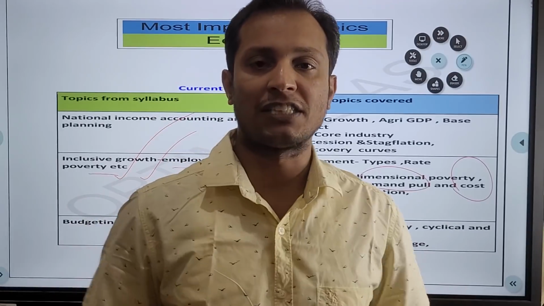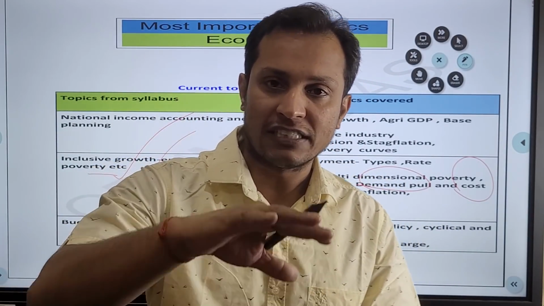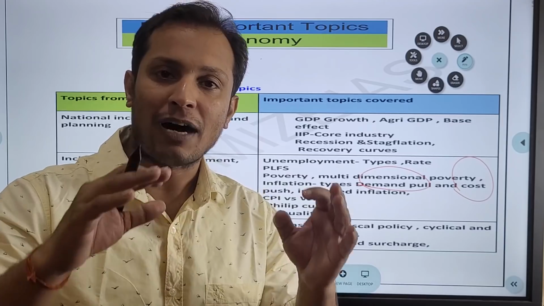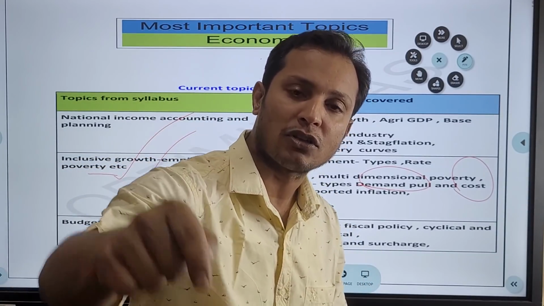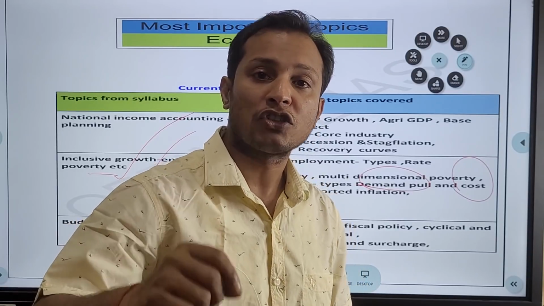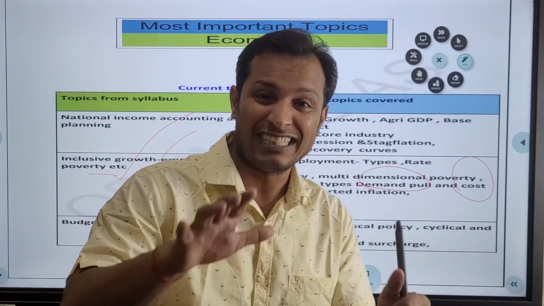Let me just tell you here, in India, the kind of inflation which we are facing right now is demand pull or cost push? Please write down in the comment box, what is it, demand pull or cost push? Guys, it is cost push. It is cost push inflation because of the supply chain constraint, guys.